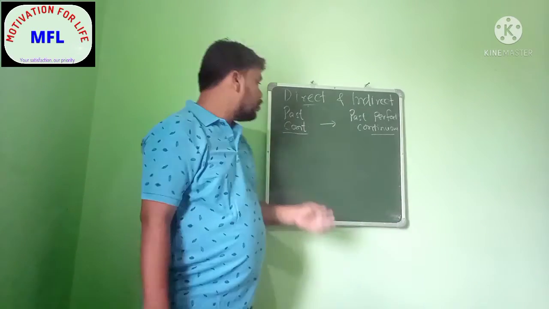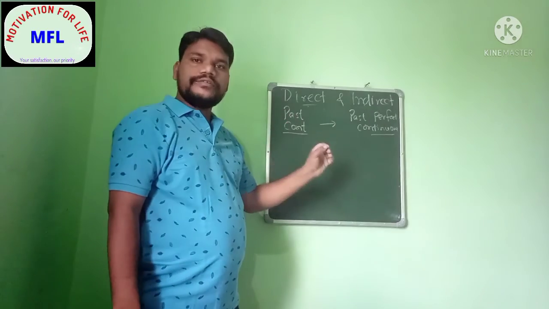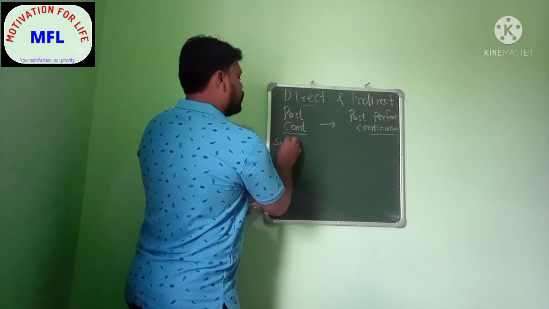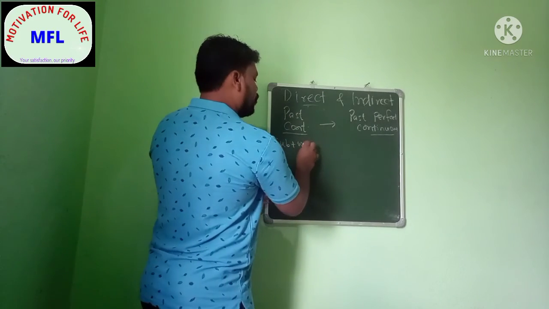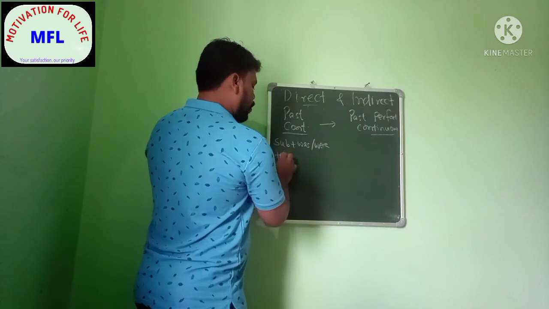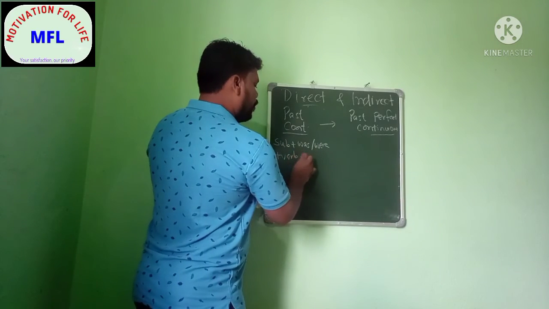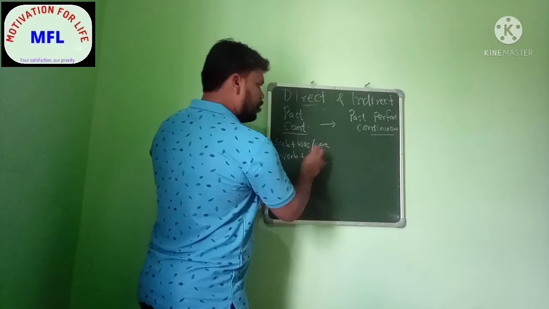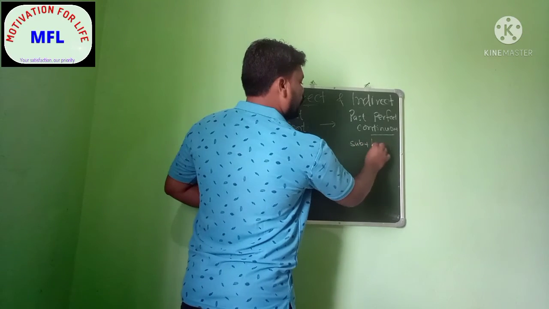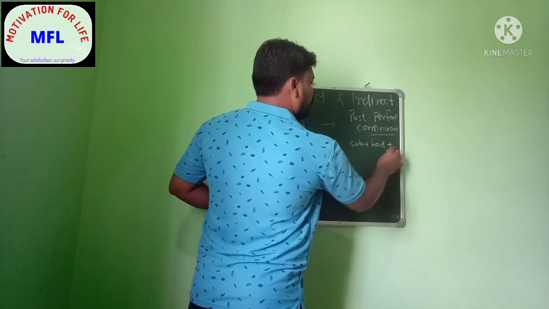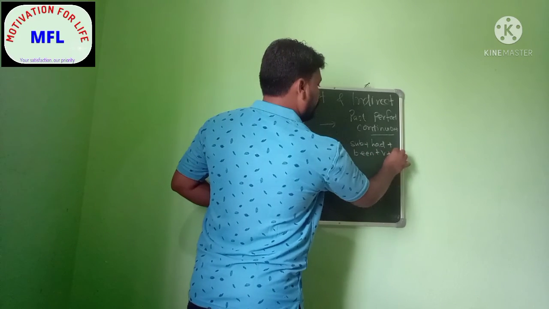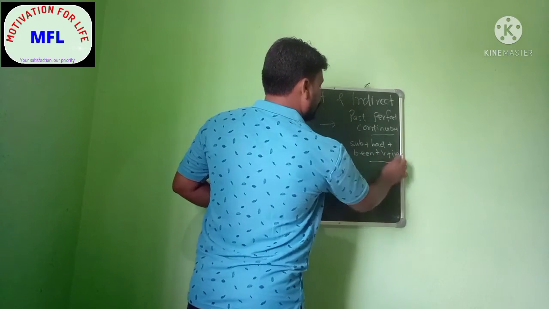Hope all of you know the formula of past continuous. That is subject plus was or were plus verb plus ing, and past perfect continuous is subject plus had plus been plus verb plus ing.